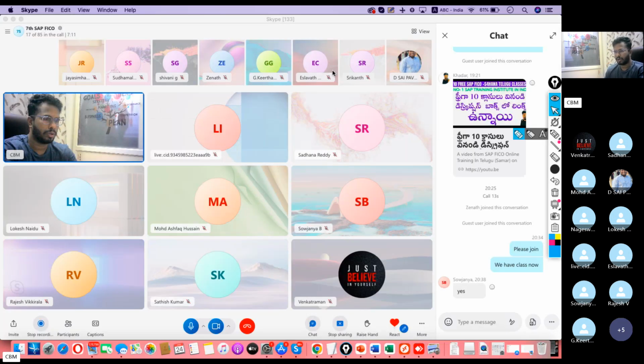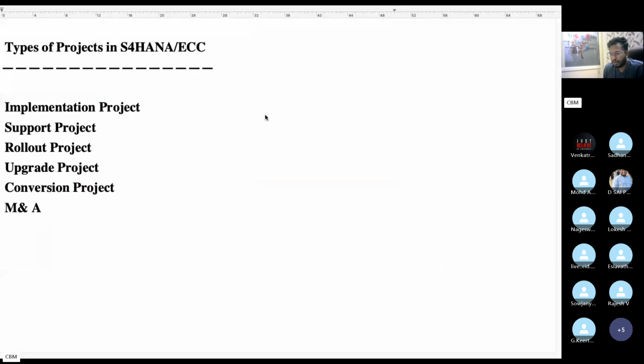So these are the projects that we need to handle in real time. Types of projects: implementation, support, rollout, upgrade, conversion, sometimes mergers and acquisitions. This kind of projects you'll see mostly in companies.